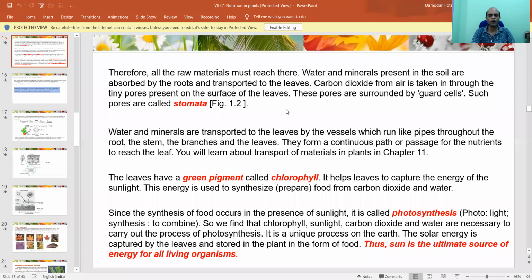Okay. Now we discuss stomata, and the green pigment, or the chlorophyll, which is present in the leaf of the plant. It's the real thing which differentiates an animal cell from a plant cell, and due to the presence of the chlorophyll molecule only, food can be prepared by plant cells, not by we human beings.